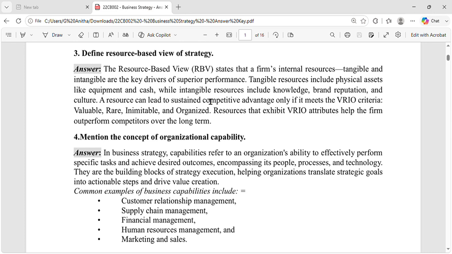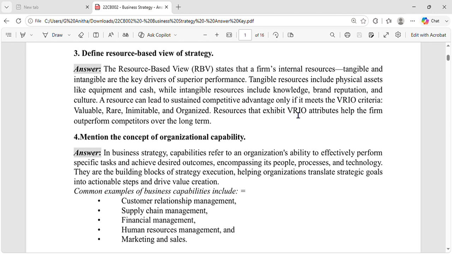So the strategy can be formulated using the resource based view. So what is that resource based view? Resource may be the company's internal resources or external resources. If it is internal resources, it can be classified as tangible resources and intangible resources. Tangible is the resource which can be physically felt and seen. Examples are the company property, physical assets, equipment, cash, etc.